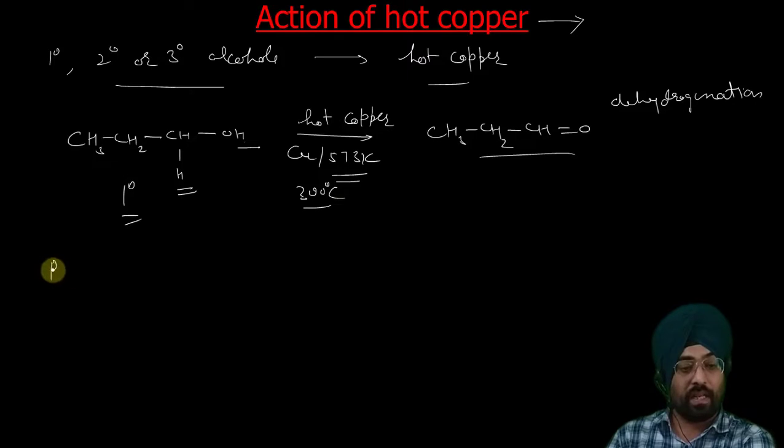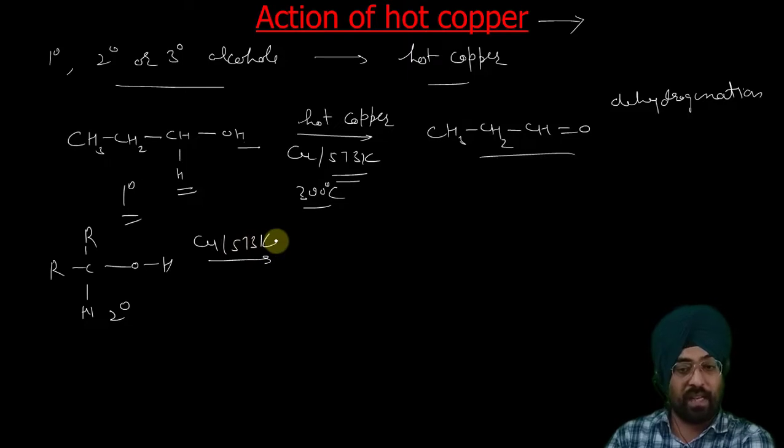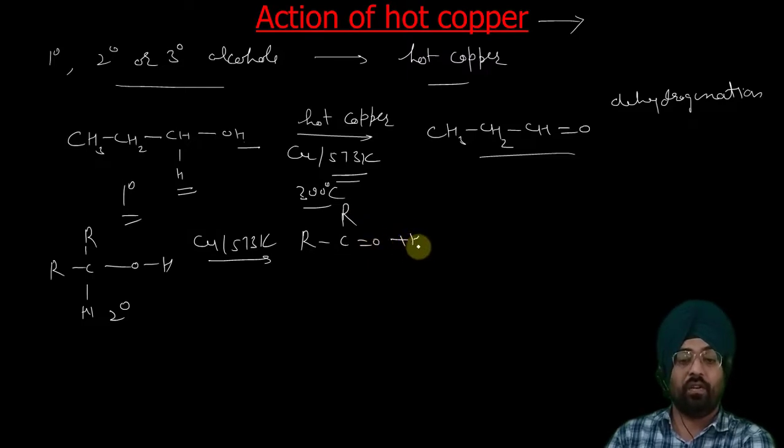Suppose we have some secondary alcohol, CHOH, this is a secondary alcohol. On reaction with copper at 573 Kelvin, again dehydrogenation will take place, but now we will get a ketone.